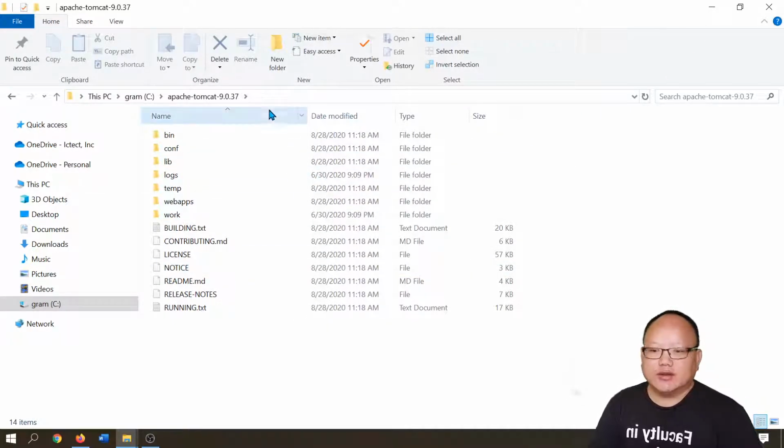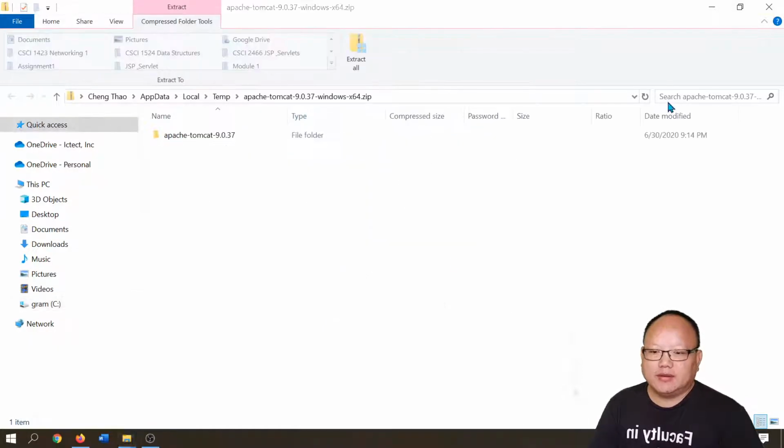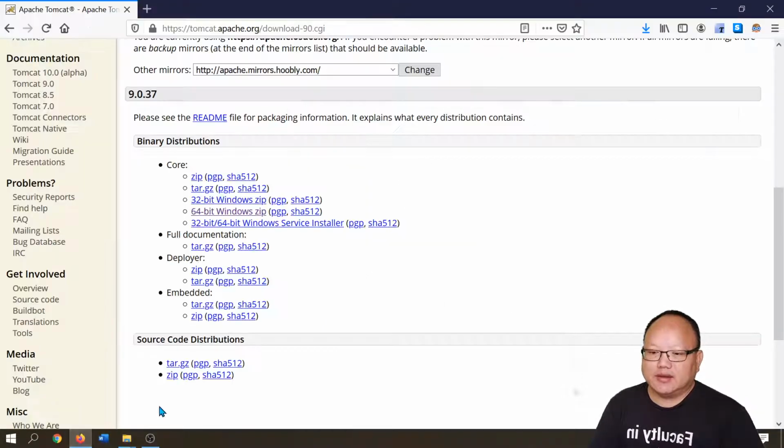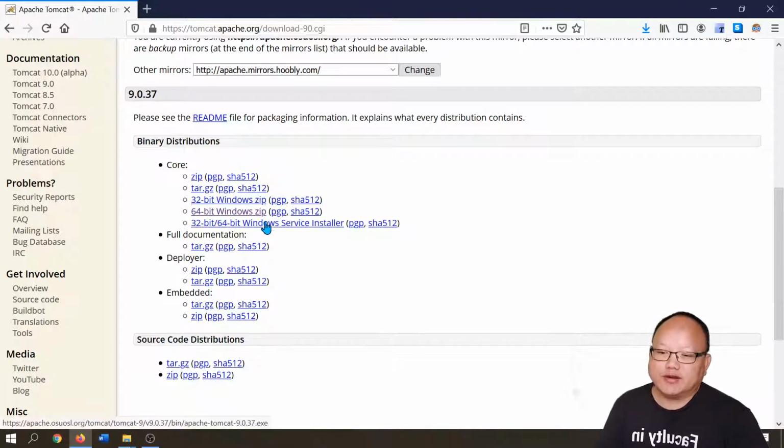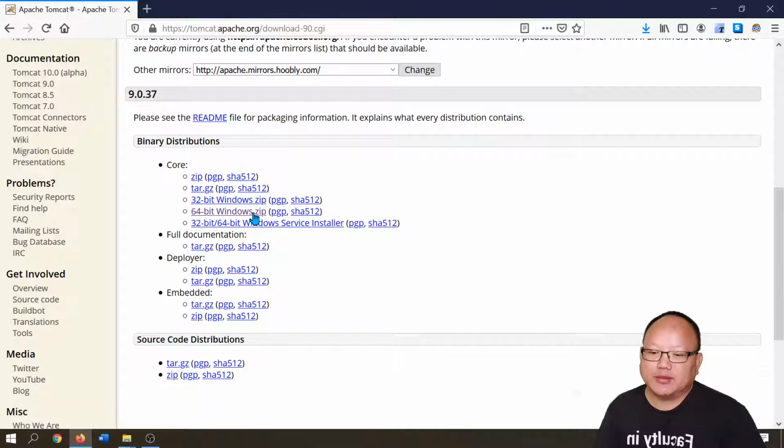Notice that I didn't download the one with the service installer. I downloaded basically just a zip file that has a folder of the files. You could also download the service installer, but I don't want that. I don't want the service to be running. I want NetBeans to be able to control it, so I'm using the 64-bit zip file here.